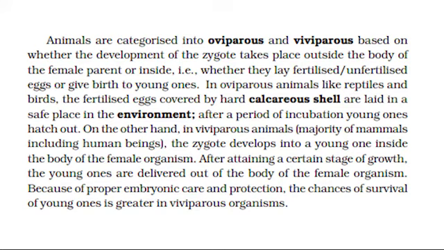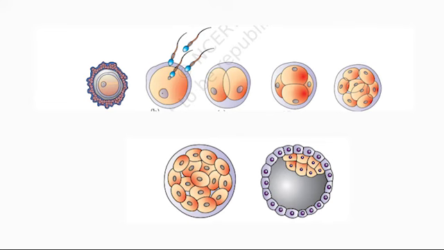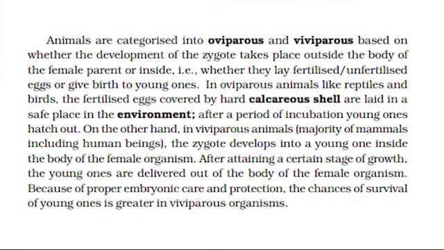On the other hand, in viviparous animals, majority of mammals including human beings, the zygote develops into a young one inside the body of the female organism. After attaining a certain stage of growth, the young ones are delivered out of the body of the female organism. Because of proper embryonic care and protection, the chances of survival of young ones is greater in viviparous organisms.